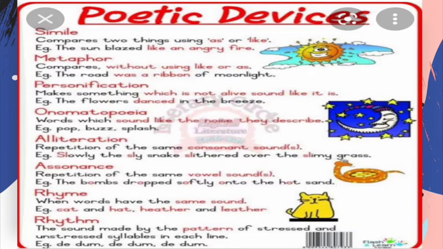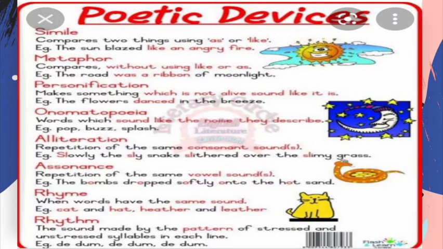Alliteration, repetition of the consonant sounds. Consonants, you know that we have five vowels in the alphabet of English. So except these five vowels, all other letters are called consonants. So when there are repeated sounds of the consonants, like: the sly snake slithered slowly, here the sound is repeatedly occurring. So these kinds of devices are called alliteration.